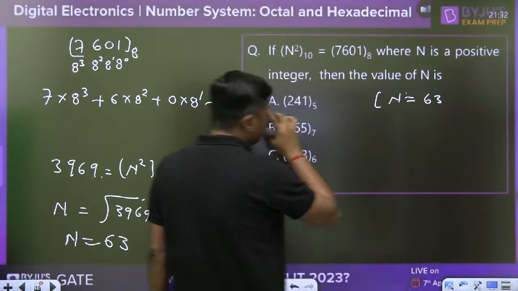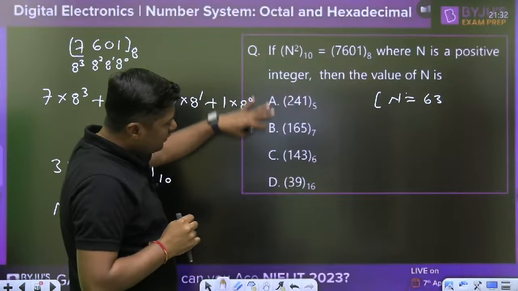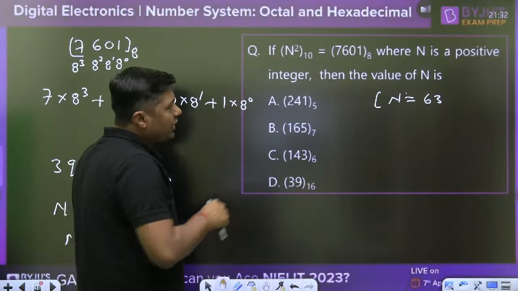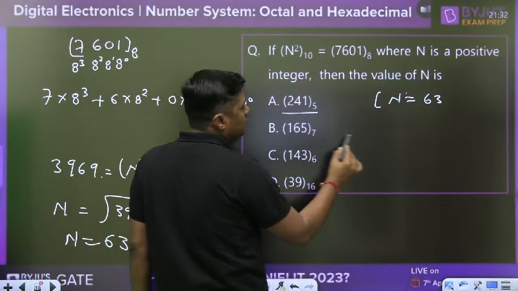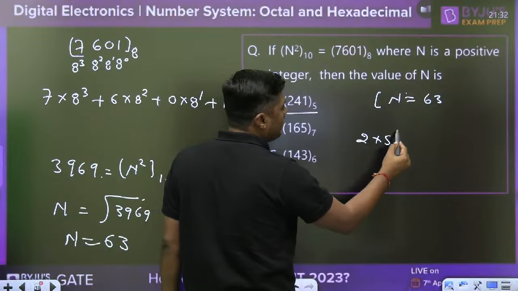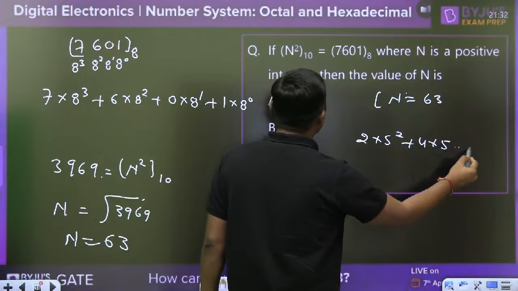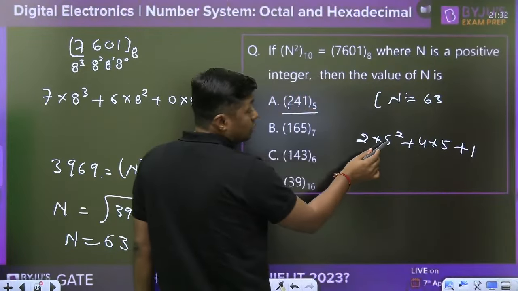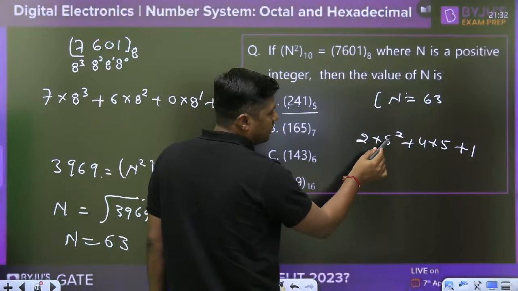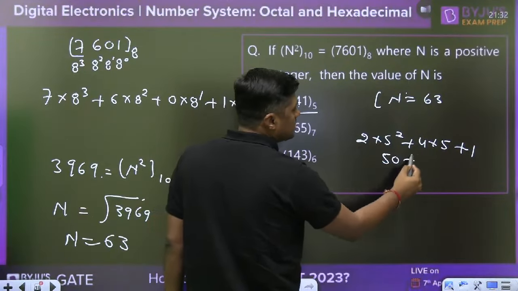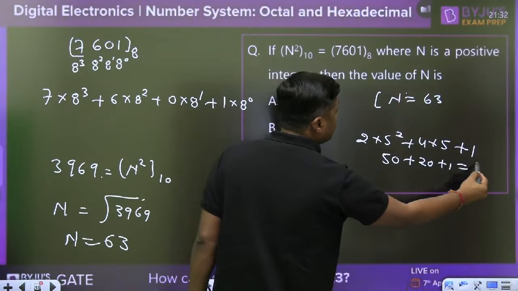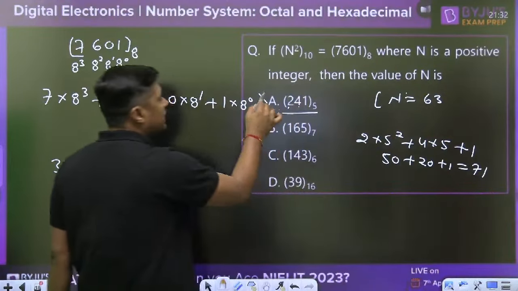Now, convert it. Suppose you have to verify it. First of all, 241: 2 into 5 square plus 4 into 5 plus 1. What is this? 25 into 2, 50, plus 20 plus 1. This is 71. It is more than that. This is not the right answer.